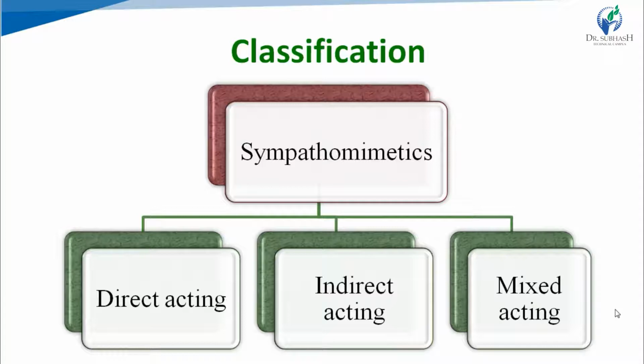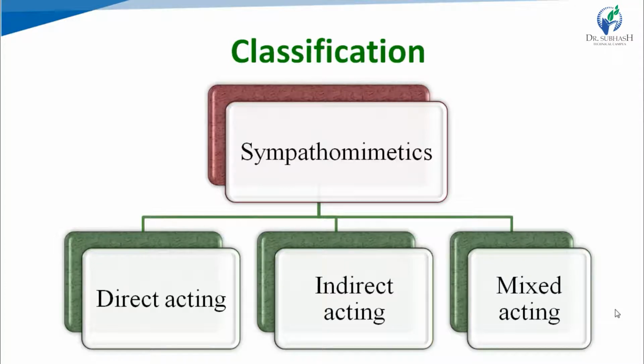Functionally, sympathomimetic agents, which are also known as sympathomimetics, are classified into three main classes: direct acting, indirect acting and mixed acting. These classes are based on the action of these drugs on adrenergic receptors. In the previous lecture, we saw that adrenergic receptors are mainly of two types, alpha receptors and beta receptors.